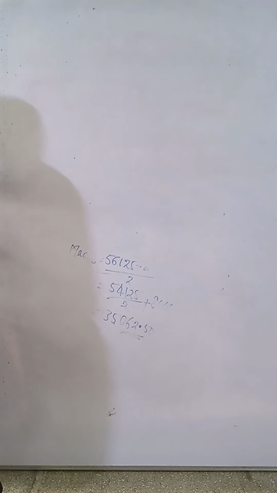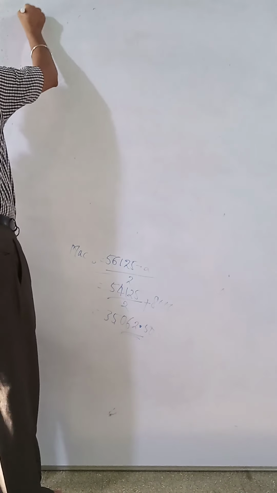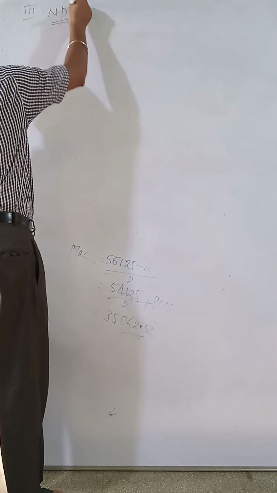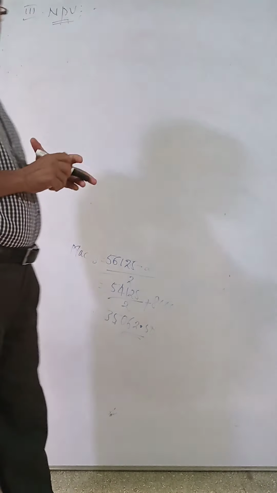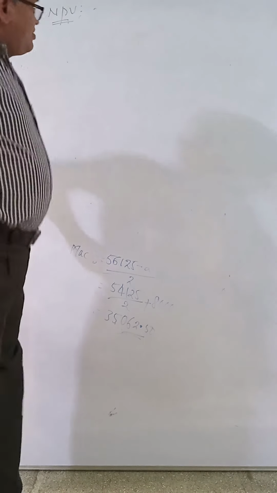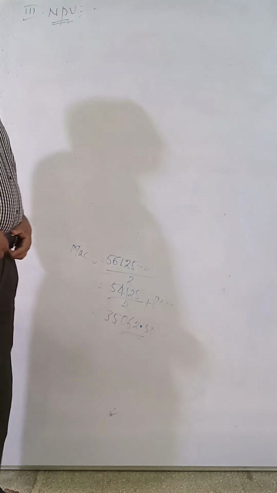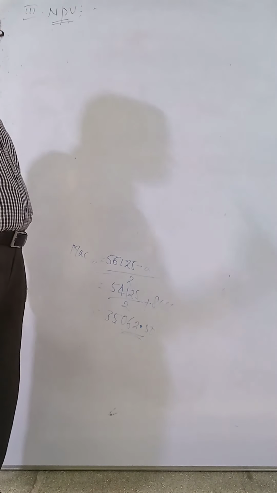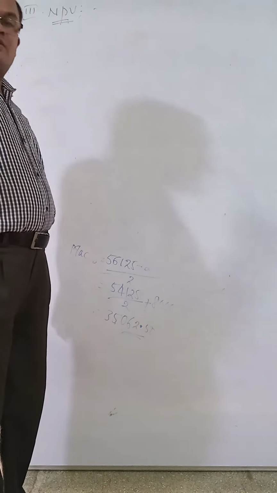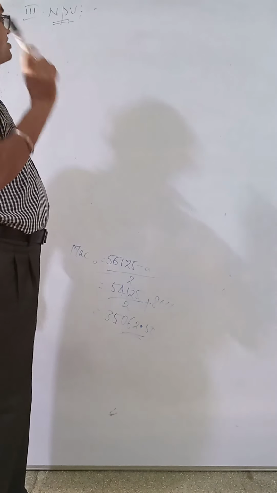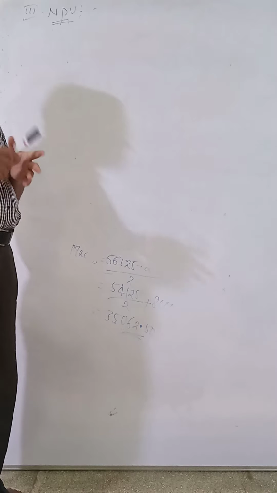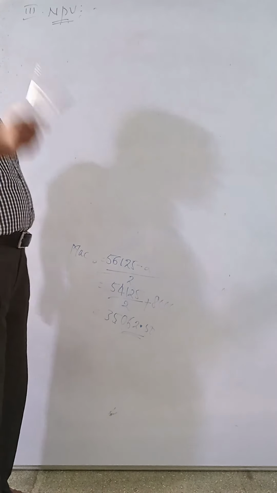Next method is NPV, the third method. NPV, net present value method. What is the net present value method? It is one of the most important methods for evaluating capital budgeting. According to the net present value method, the time value of money should be considered.